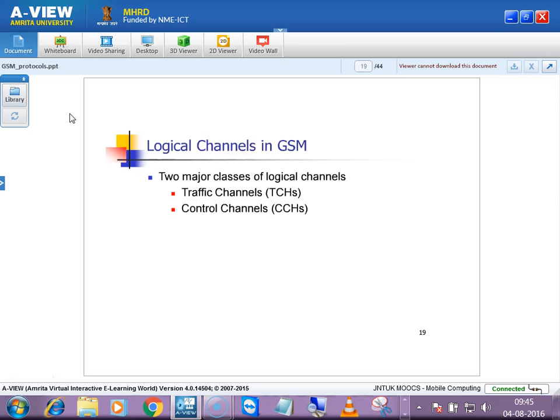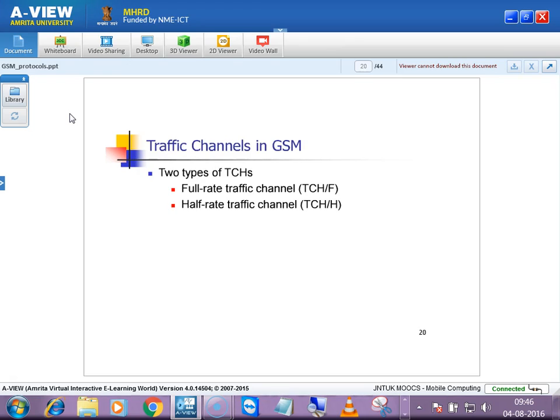That signaling process, whatever happens, will happen in terms of channels, right? So whatever control information is exchanged will come under control channels. It will be exchanged in control channels. If it is data, it will be exchanged in traffic channels. So these are the two main logical channels. Okay. So you know right now what is a physical channel and what is a logical channel.